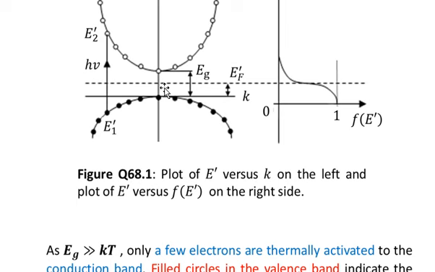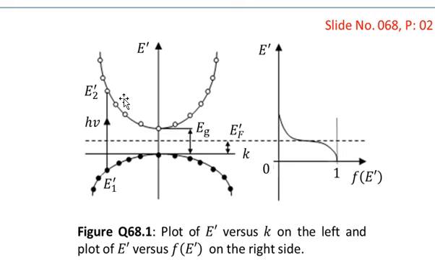But for the states in the conduction band where the energy E prime is greater than the Fermi energy, the probability that such a state will be occupied by an electron is such that all these states are empty. So all the states within the conduction band are empty, because the probability becomes less than half. It means that less than half are the probabilities that such